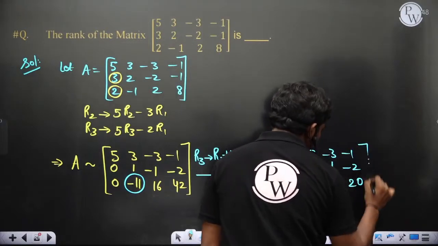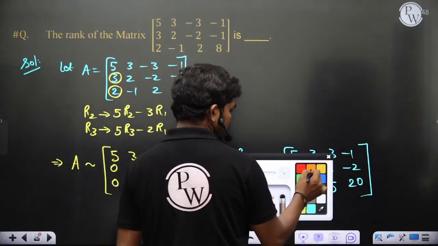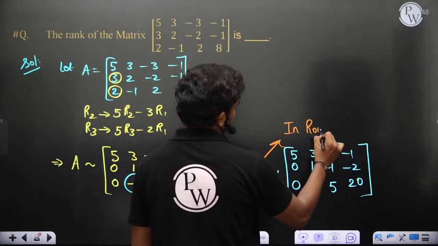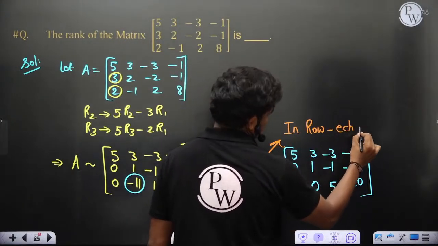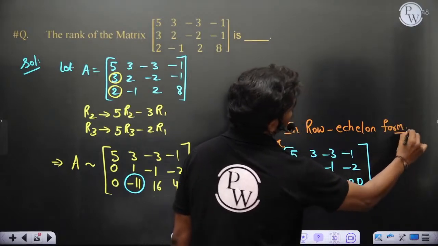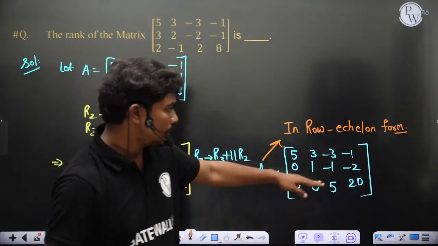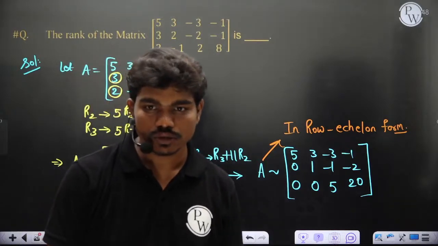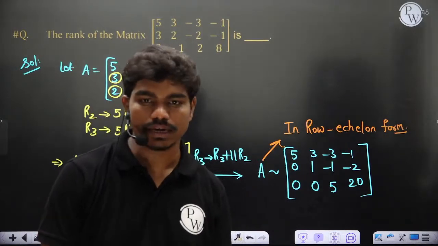So clearly you can see this is in row echelon form, and ultimately the number of non-zero rows in this is 3. So we can multiply a scalar to the row which is being transformed. Yes, you can multiply, no issue.